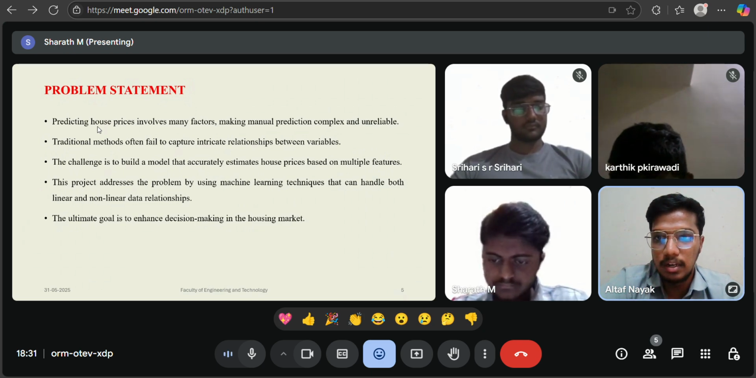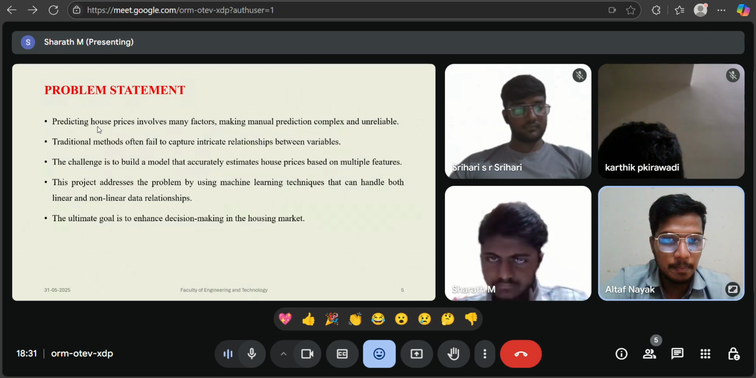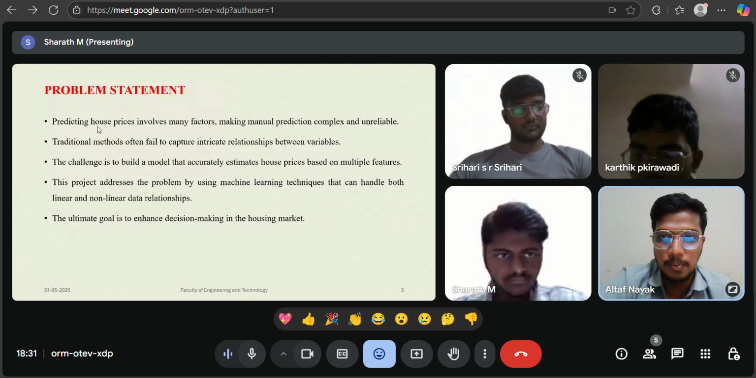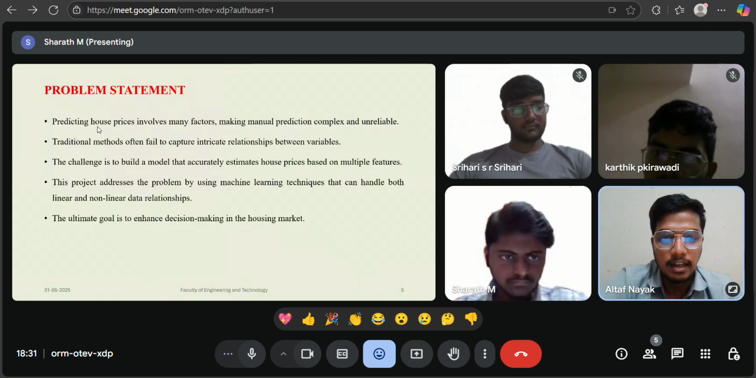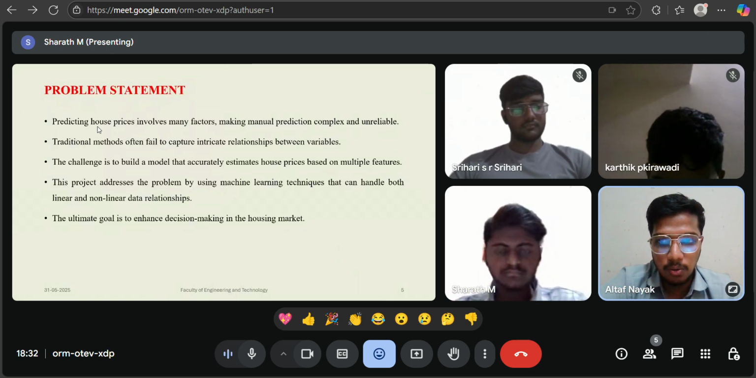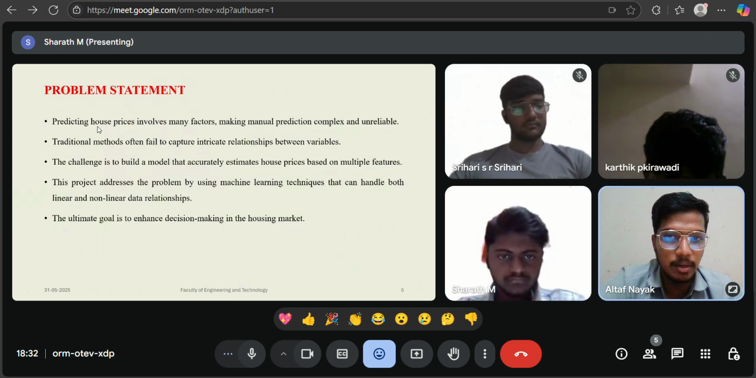The challenge is to build a model that accurately estimates house price based on multiple features. The main challenge is to build an accurate model which will help us determine the exact price by comparing multiple features. This project addresses the problem by using machine learning techniques that can handle both linear and non-linear data relationships. The ultimate goal is to enhance decision making in the housing market and give accurate prices according to the market price.